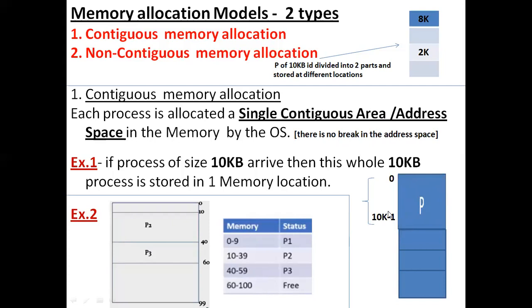Now let me deal with non-contiguous memory allocation. Suppose I have a process of 10 KB. In the case of non-contiguous memory allocation, this single process of size 10 KB will be divided into how many parts?